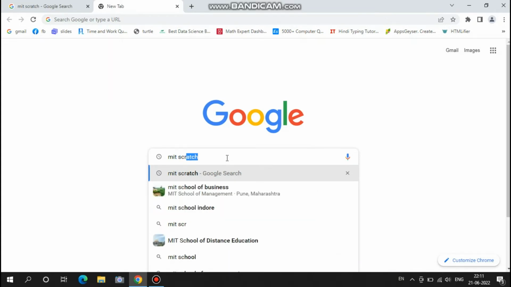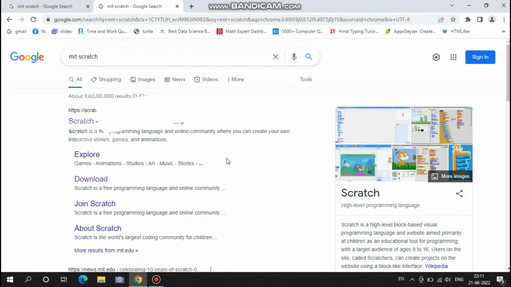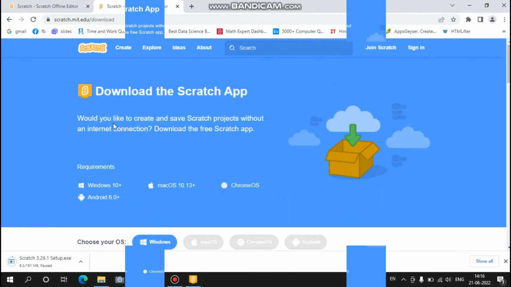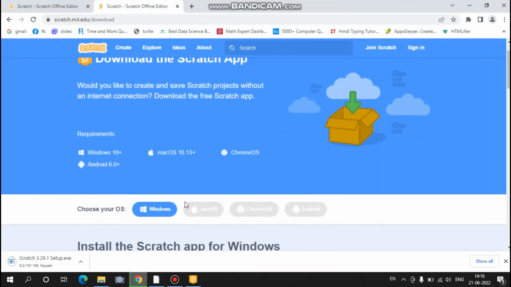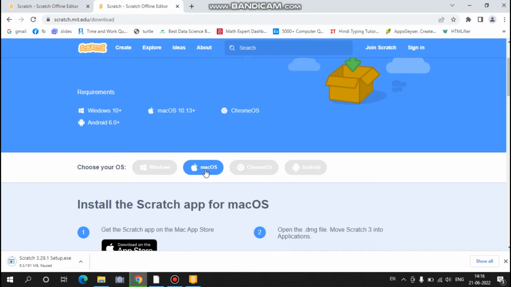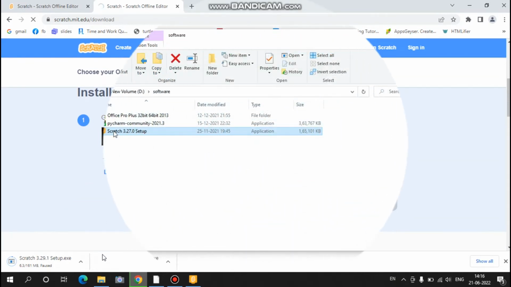First of all, we type the keywords MIT Scratch on Google Chrome. You can see a lot of options and go to the download section. Now you can see the minimum requirements for the software and choose your operating system, Windows, or if you have an Apple Mac. So I have a Windows operating system, so go to the direct download below.